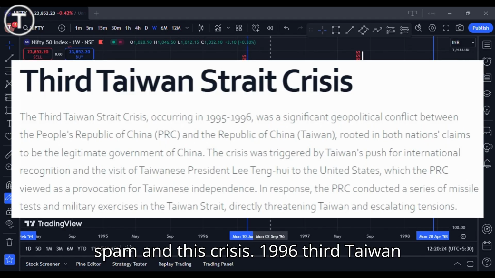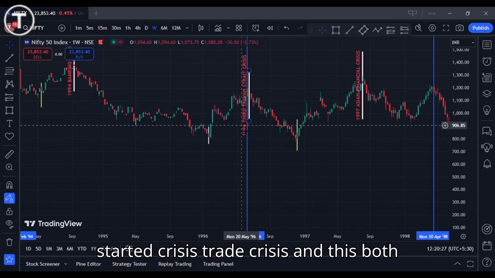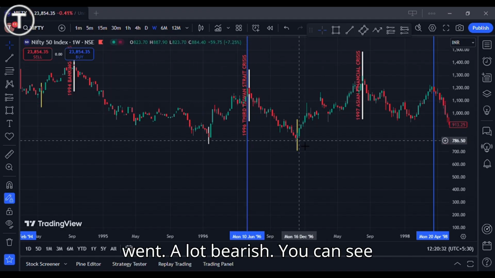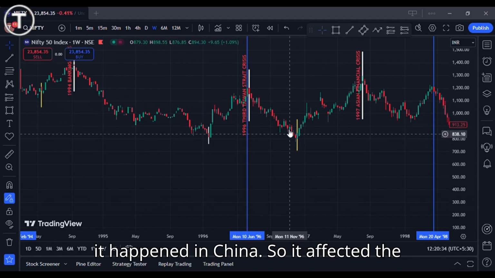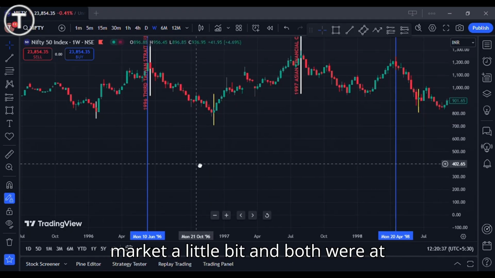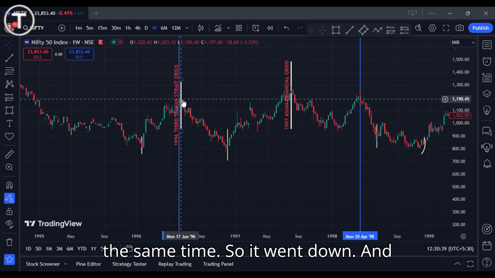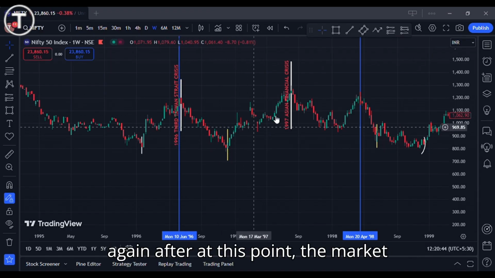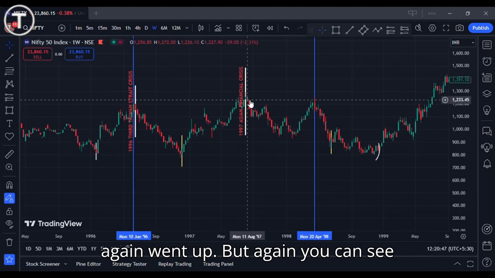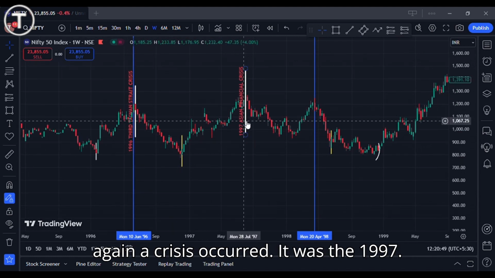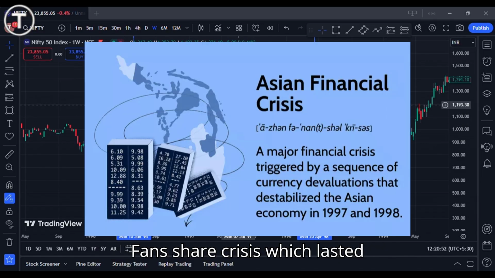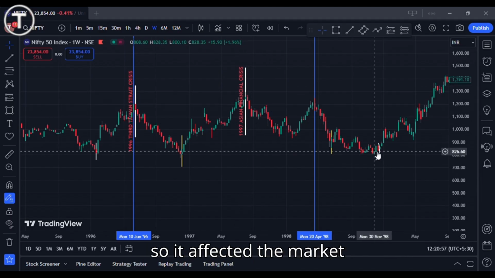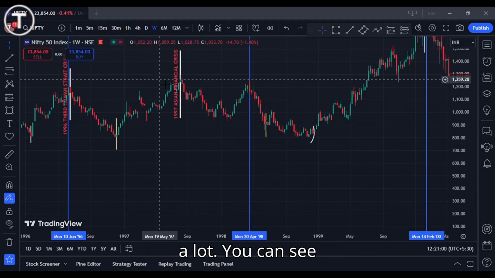In 1996 the Taiwan trade crisis started, and both occurred at the same time, so it went a lot bearish. You can see it happened in China, so it affected the market a little bit, and both were at the same time, so it went down. And again at this point the market went up, but again a crisis occurred. It was the 1997 Asian financial crisis, which lasted from around 1997 till 1999. So it affected the market a lot.